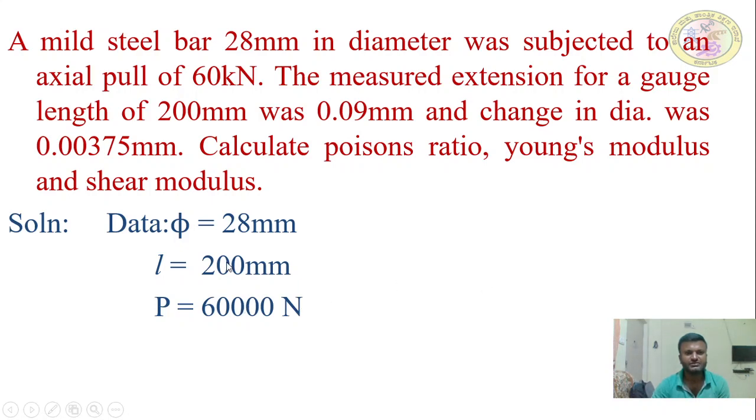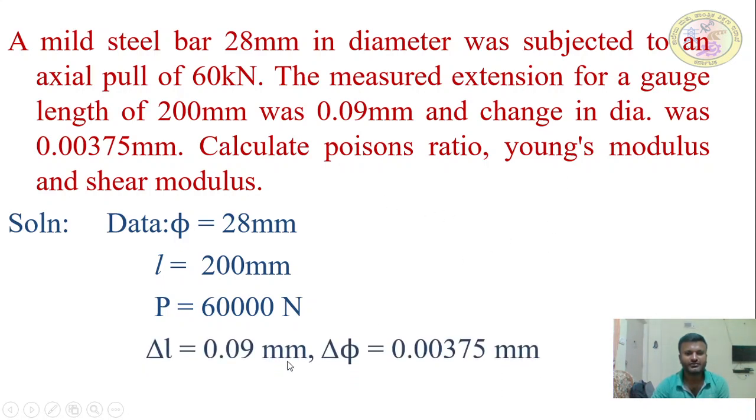And L is 200 mm, the gauge length. Delta L, the measured extension, is 0.09 mm, and the change in diameter, delta phi, is 0.00375 mm. Change in length is given, change in diameter is given, original diameter is given, original length is given, and the load applied is given. Then we can find out load by area. By knowing the diameter, we can find out the area.